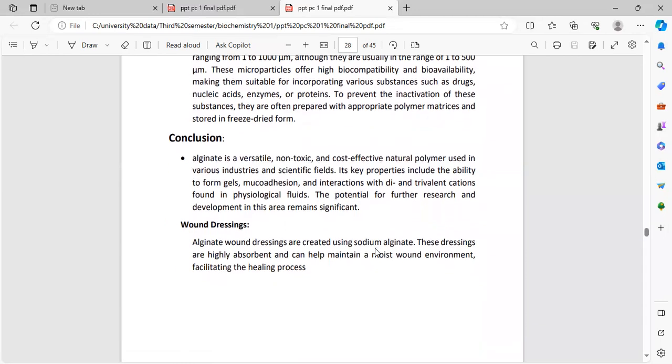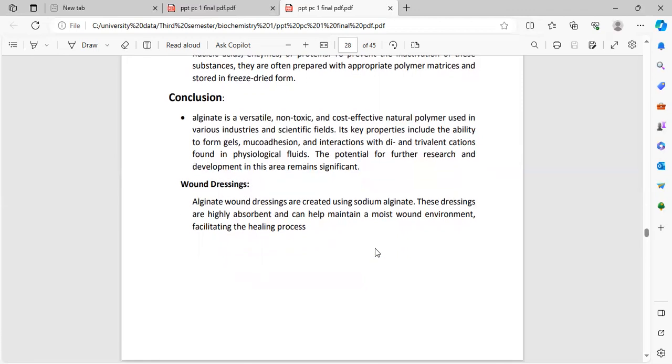Conclusion: Alginate is a versatile, non-toxic, and cost-effective natural polymer used in various industries and scientific fields. Its key properties include the ability to form gels, mucoadhesion, and interaction with divalent and trivalent cations found in physiological fluids. The potential for further research and development in this area remains significant.